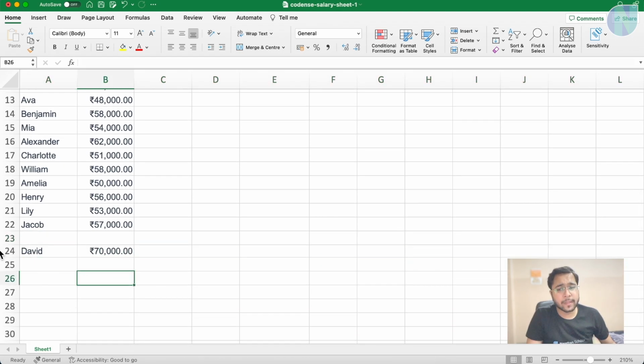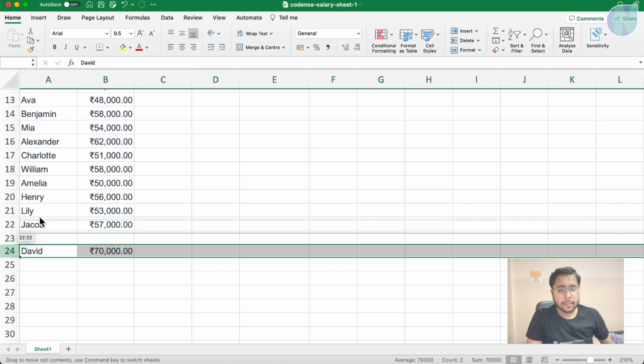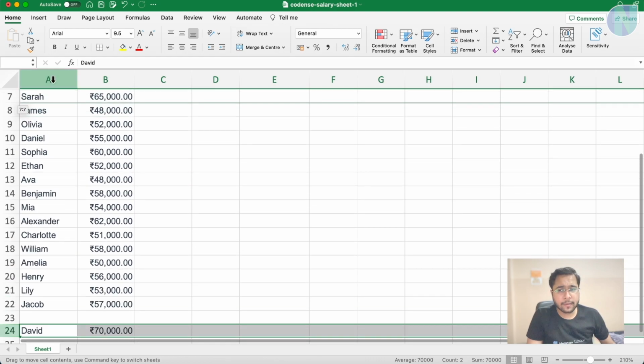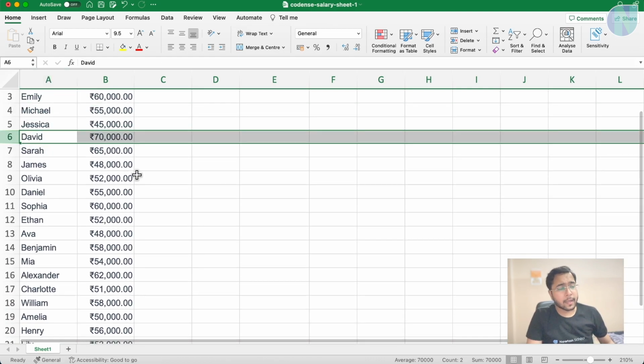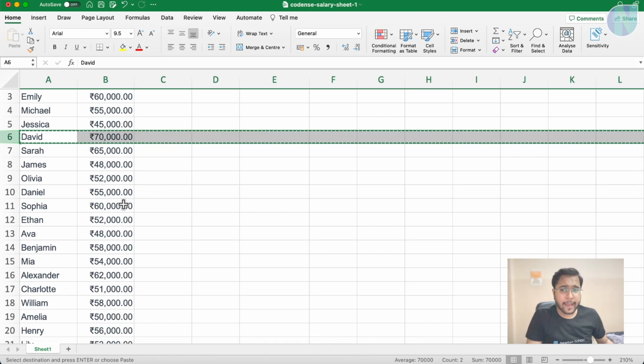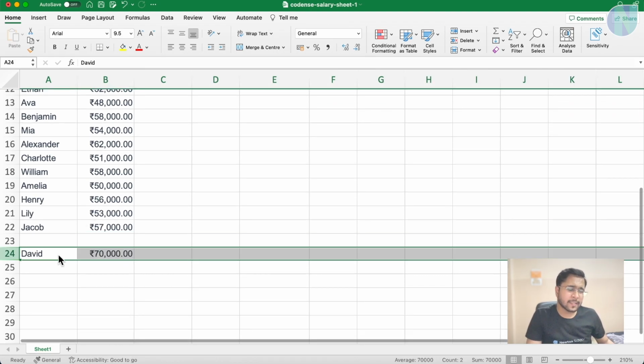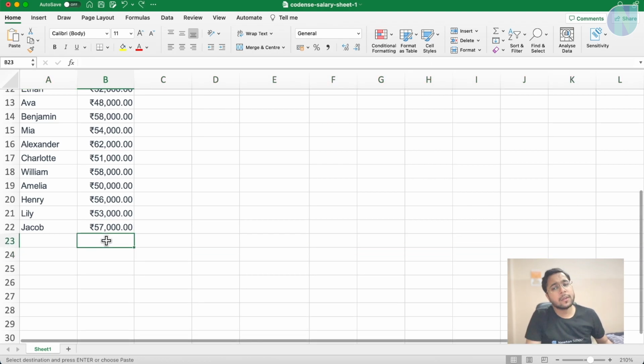Now it will not replace. If I want to move it back, I will move it back like this. Or the other thing you can use is Control X and Control V. It is the same thing, or you can do the action with your mouse.